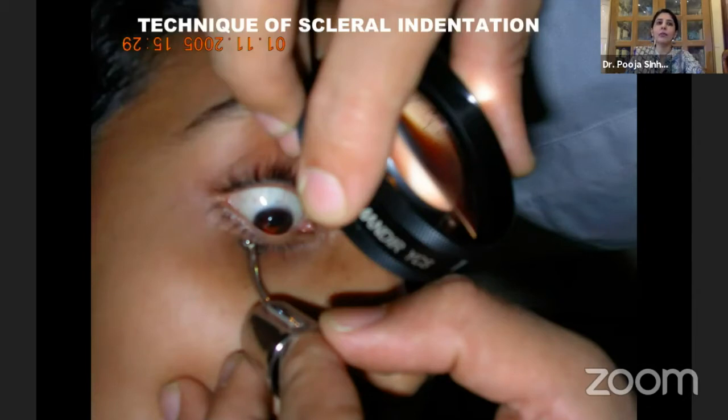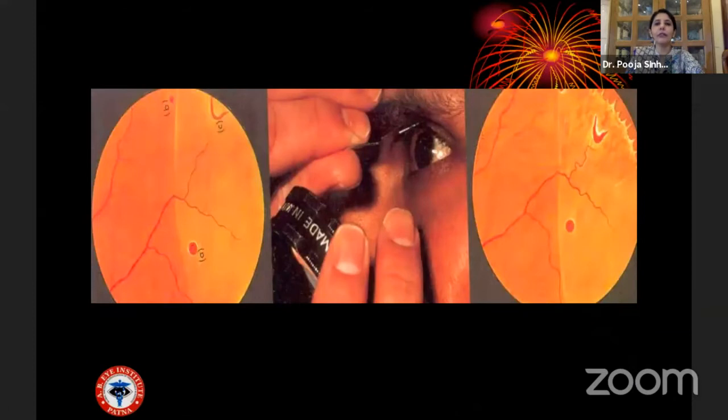So as opposed to many who understand that scleral indentation is a painful procedure, it is not if you are doing it very nicely and properly. So this is the advantage of scleral indentation. On the left-hand side picture, you can see that this horseshoe tear could be mistaken for a pigmented lesion or just a hemorrhage. But when you do scleral indentation, the flaps of the horseshoe tear so nicely open up, and you can make out that this is a horseshoe tear and it needs immediate laser and urgent care.